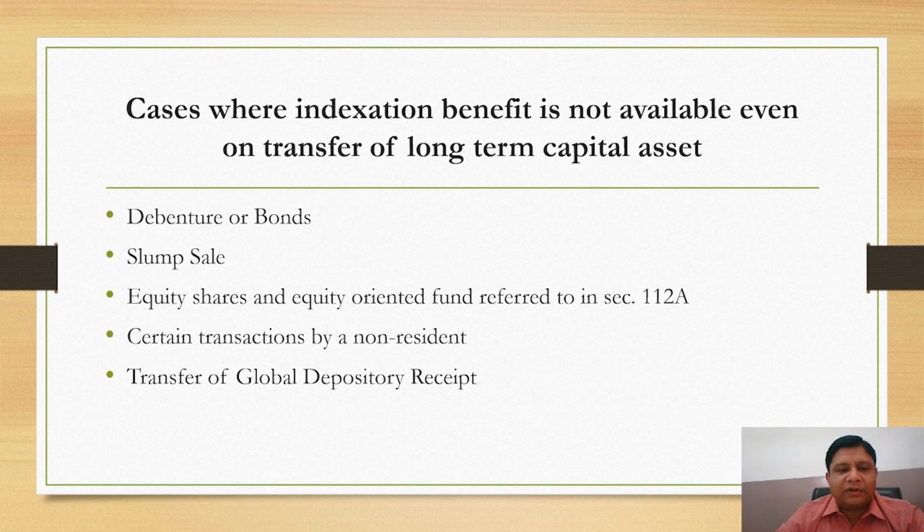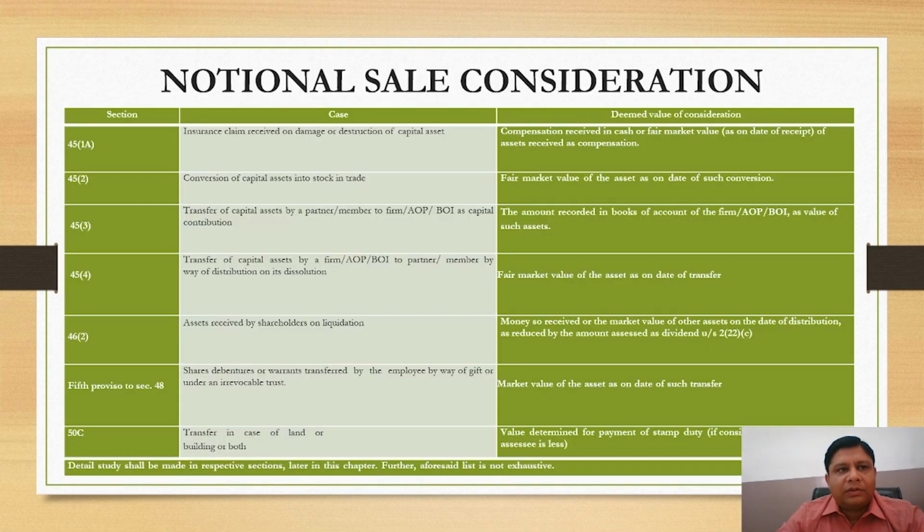Next, transfer of global depository receipt. In this case also indexation benefit is not available. Now, notional sale consideration. In some cases, notional sale value is considered rather than actual value. So, what are the cases where the value of consideration will be deemed?